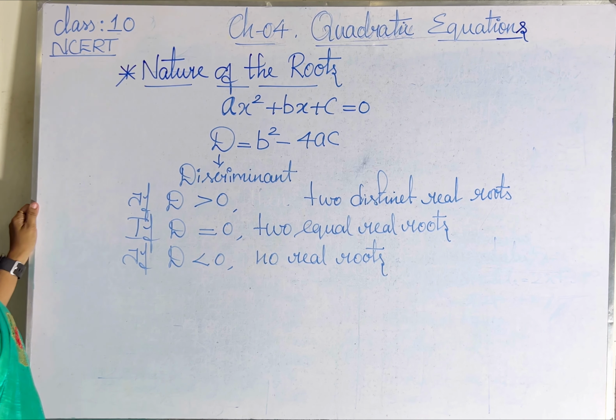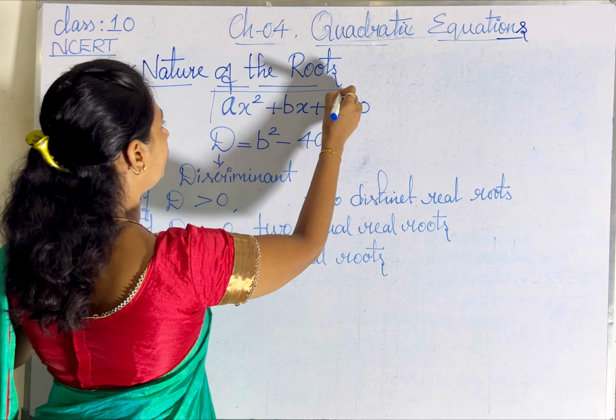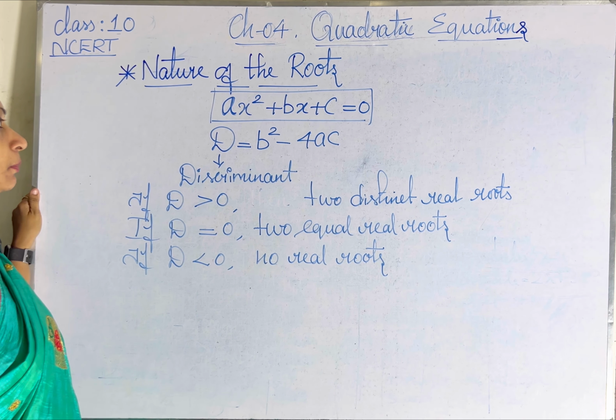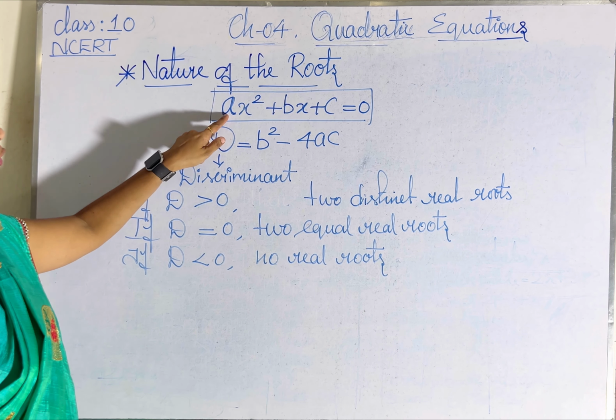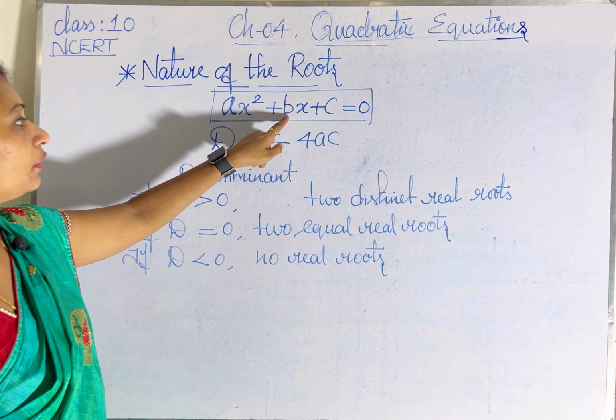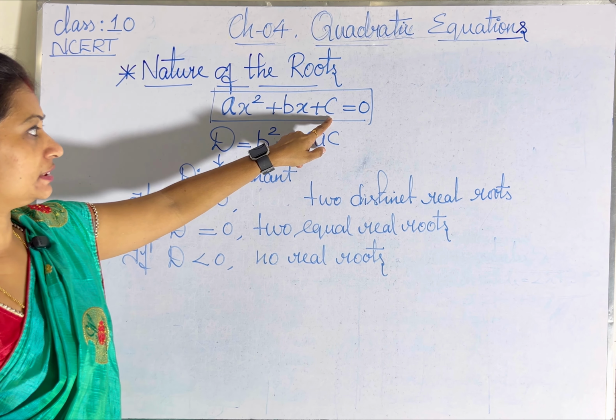So we are going to analyze the nature of the roots for the given quadratic equation. We know the standard form of a quadratic equation is ax square plus bx plus c. We know a is the coefficient of x square, b the coefficient of x, and c the constant term.